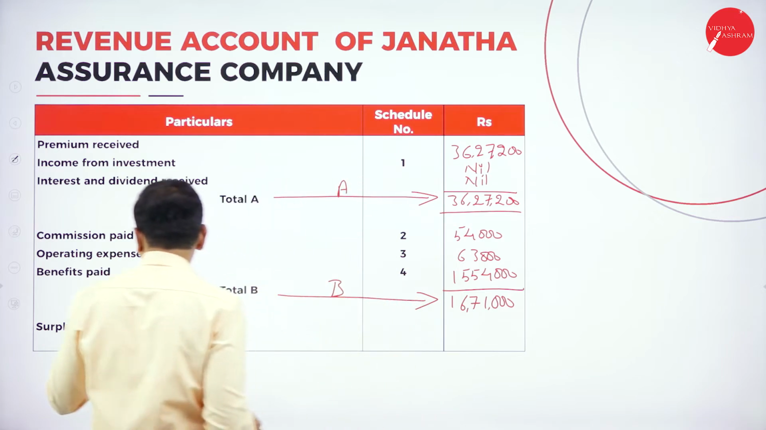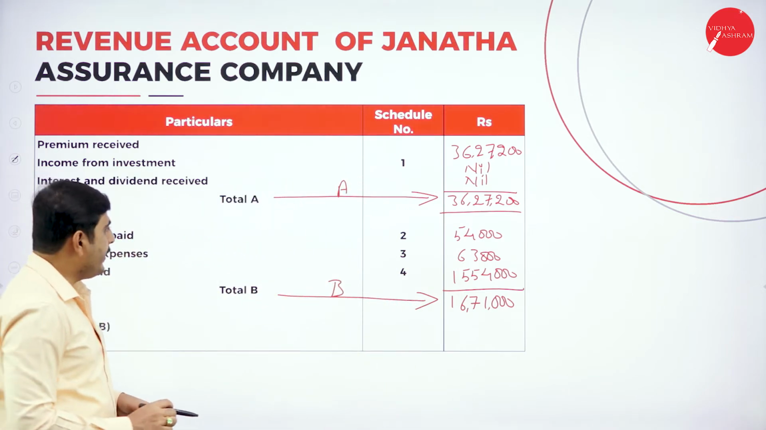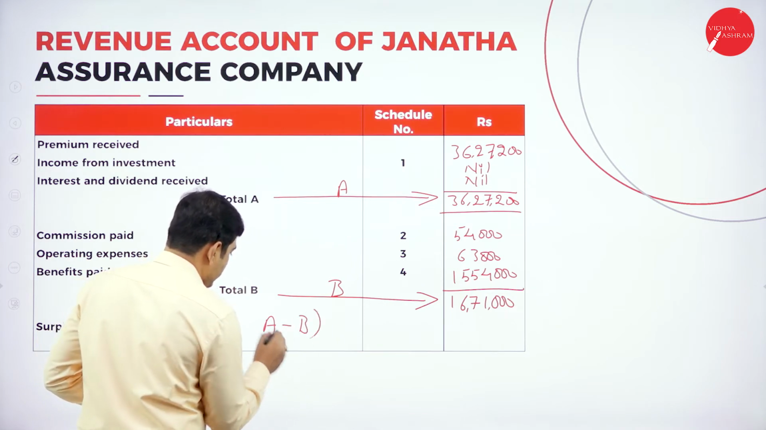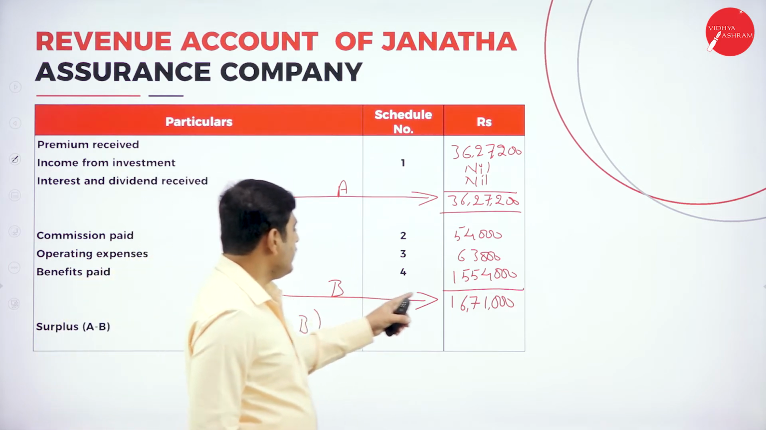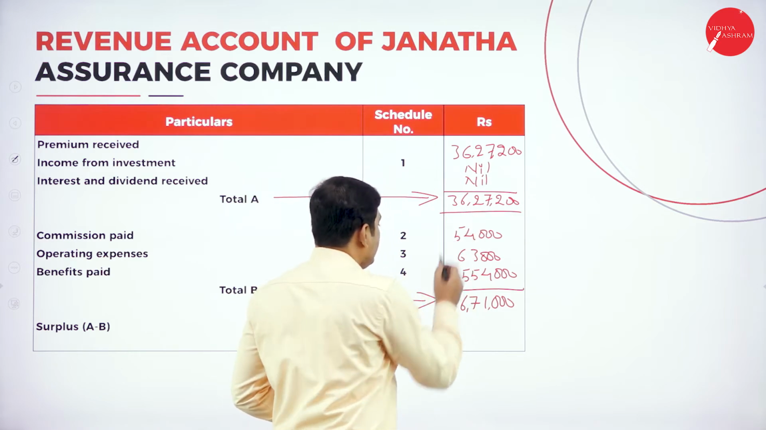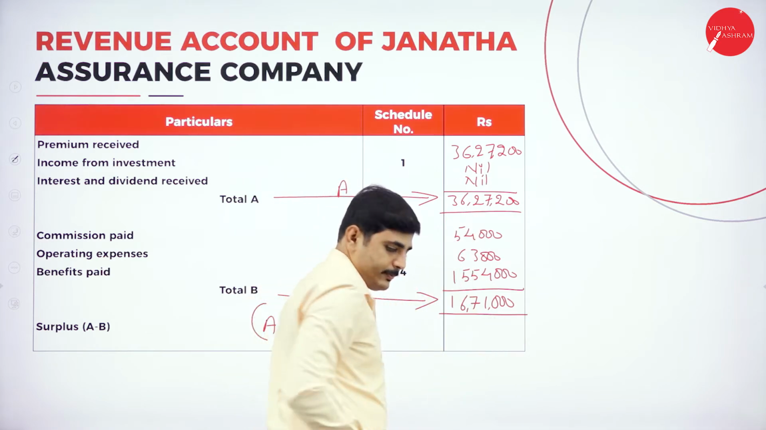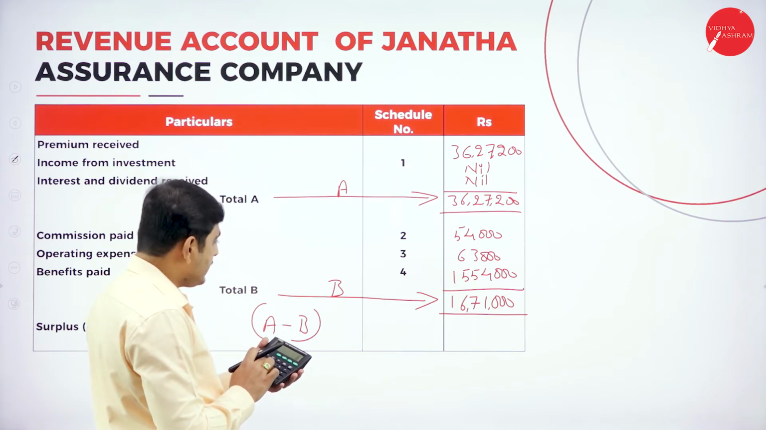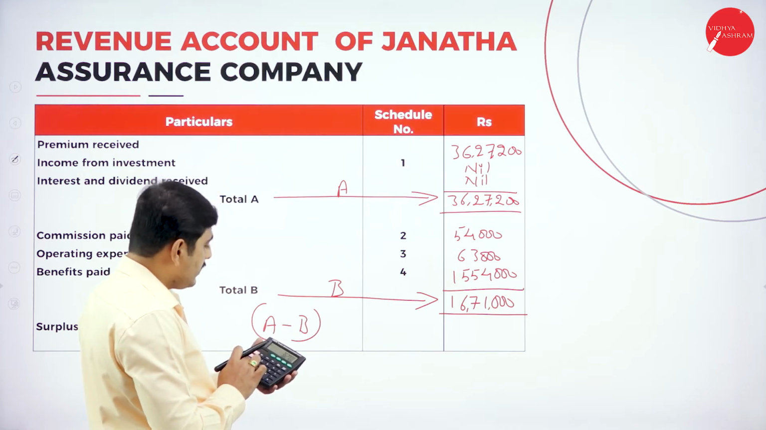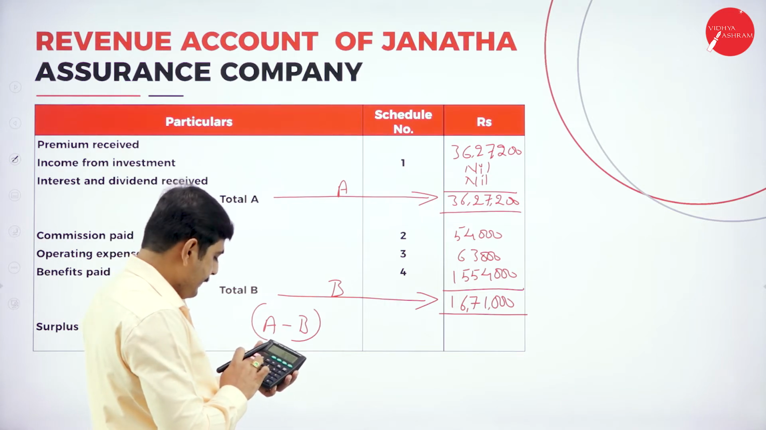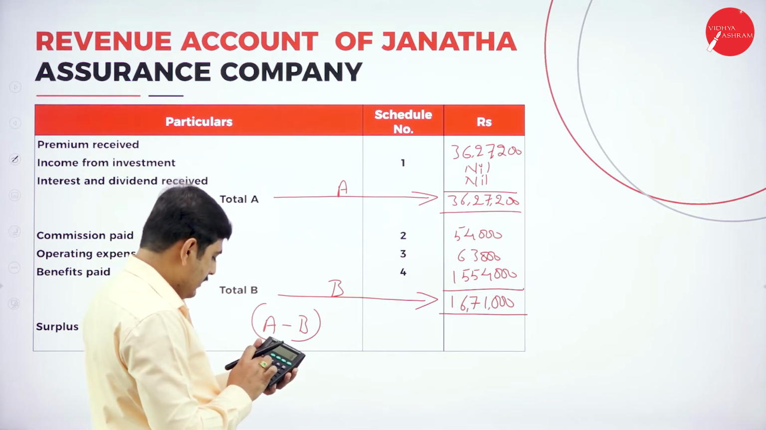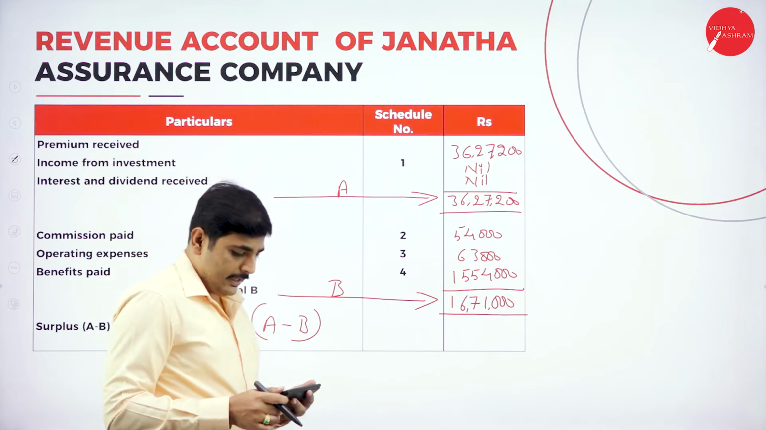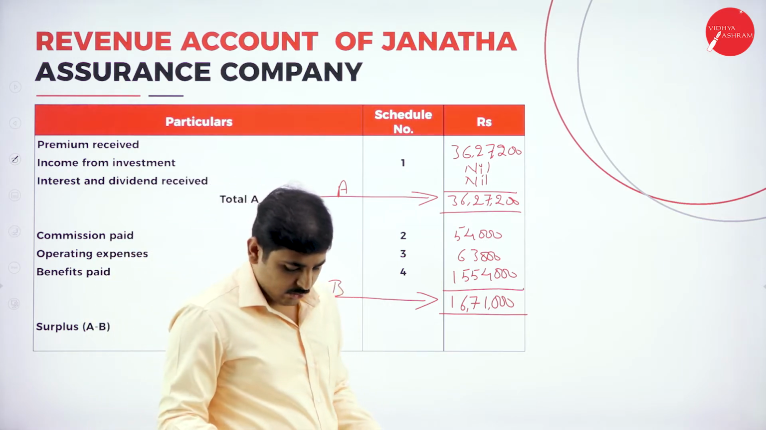Now let's identify the surplus by deducting B from A. Deduct the total amount of B from A, and we will get the surplus. So 36,27,200 minus 16,71,000 gives us 19,56,200.